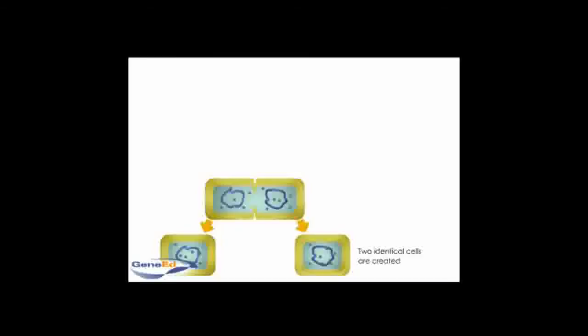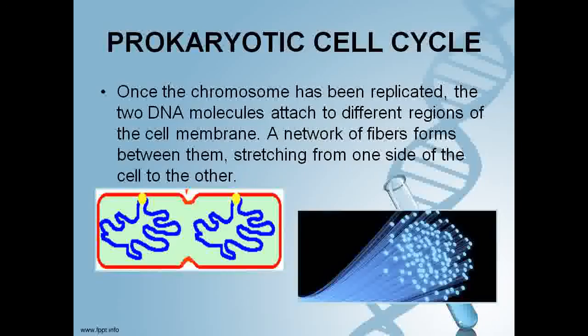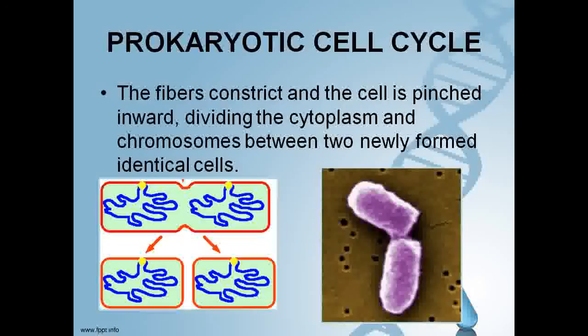Once the chromosome has been replicated, the two DNA molecules attach to different regions of the cell membrane. A network of fibers forms between them, stretching from one side of the cell to the other. The fibers constrict and the cell is pinched inward, dividing the cytoplasm and chromosomes between two newly formed identical cells.